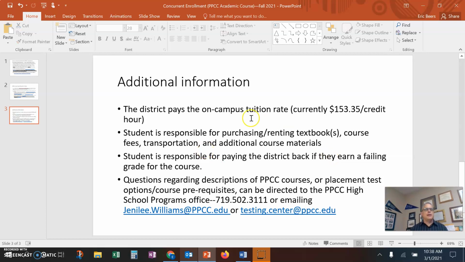And the last item on here, probably the most important, is that any questions regarding a placement test or a prerequisite really need to be directed to Pikes Peak Community College. They have a high school programs office, and the phone number is on this PowerPoint, as well as the email of our representative, Jenna Lee Williams, and there's an email for the testing center for placement tests, so they can schedule you to be able to take those placement tests. I hope this information has helped.